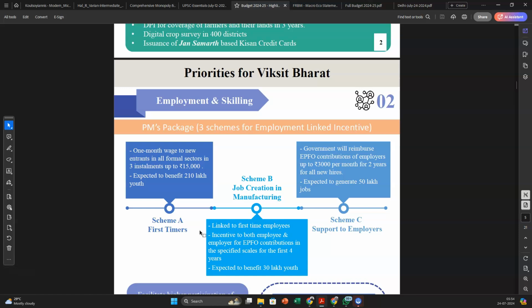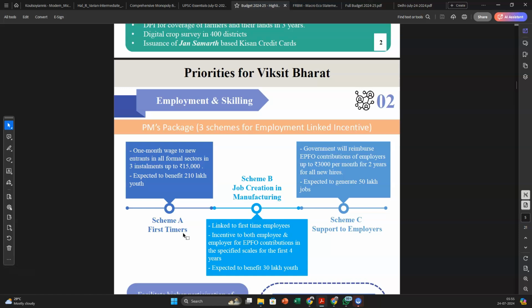Then you have employment and skilling. Now for this, there are certain things that the government has done. Give me 1 second, folks. If you see the ELI scheme, the employment linked incentive. You can think of this as something like a nudge that the government is providing to the corporate sector, to the MSME sector, majorly to the formal sector, to increase the employment of the formal sector, and we are going to pay you certain benefits. So it's going to be a win-win situation for both the entrant as well as the employer.